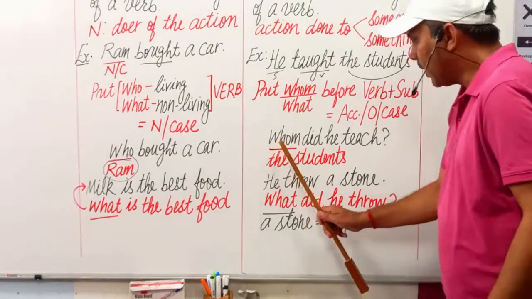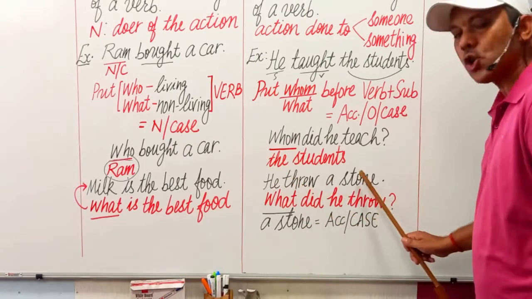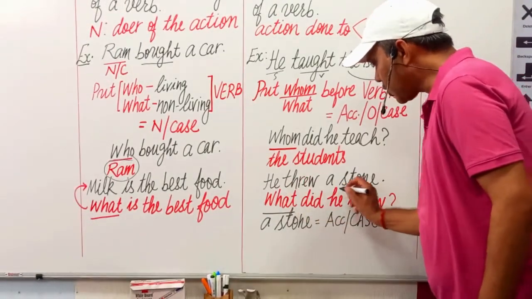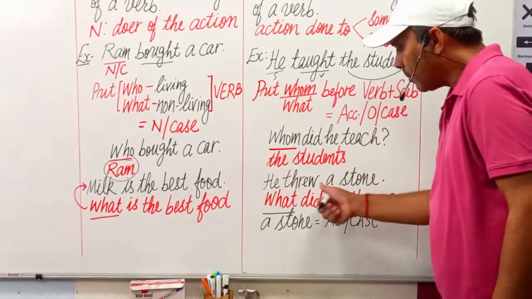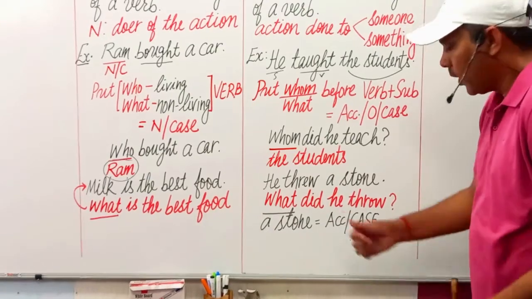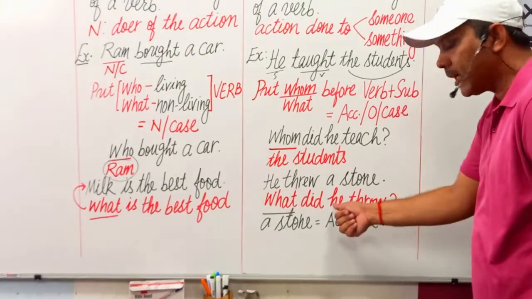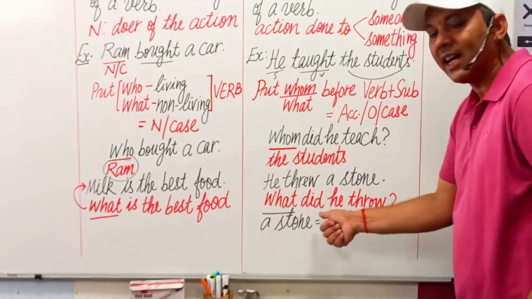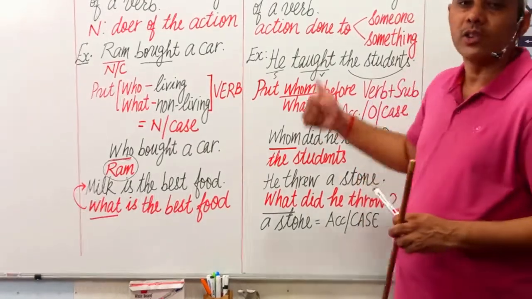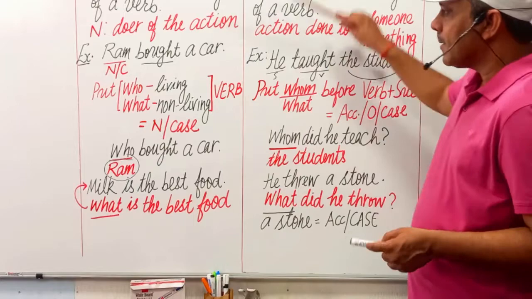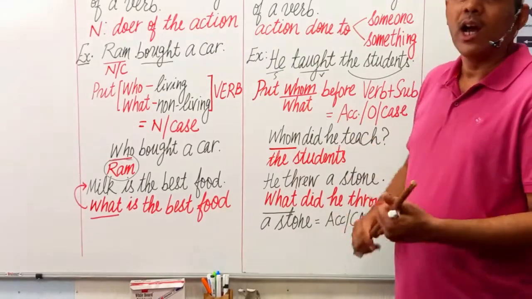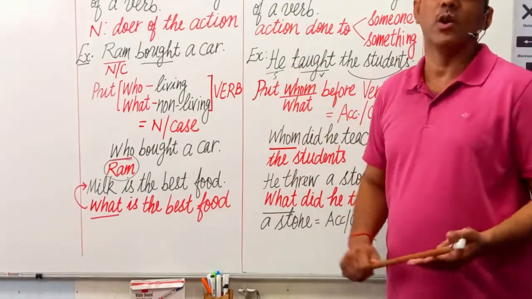Let's take one more example. He threw a stone. Now, put what, because stone is a non-living thing. Put what before verb plus subject. What did he throw? V1 after did. We get the answer, a stone. So, a stone has been used as accusative case of noun in this sentence. In this way, we can find out subjective or objective case of noun, nominative or accusative case of noun in a given sentence.